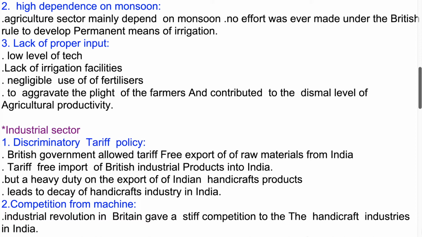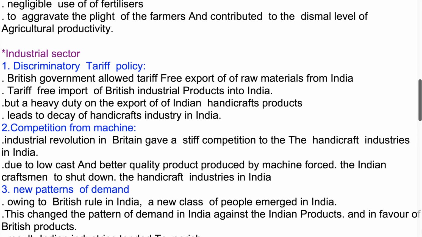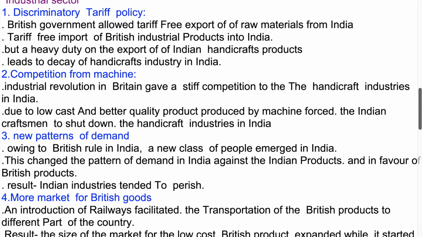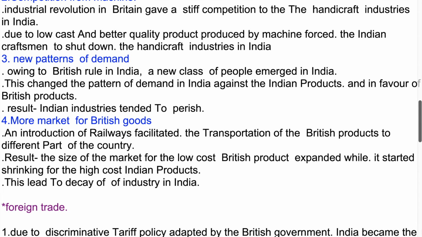Industrial sector. 1. Discriminatory tariff policy. The British government allowed tariff-free export of raw materials from India and tariff-free import of British industrial products into India. But a heavy duty was imposed on the export of Indian handicraft products, leading to the decay of the handicraft industry in India. 2. Competition from machines. The Industrial Revolution in Britain gave stiff competition to the handicraft industries in India. Due to the low cost and better quality of machine-made products, Indian craftsmen were forced to shut down the handicraft industries. 3. New patterns of demand.